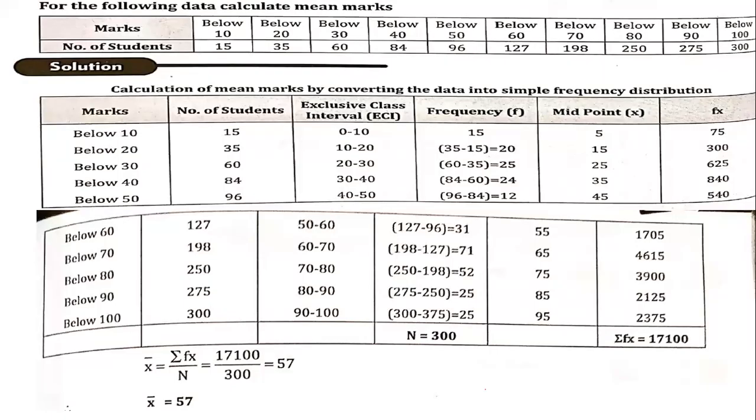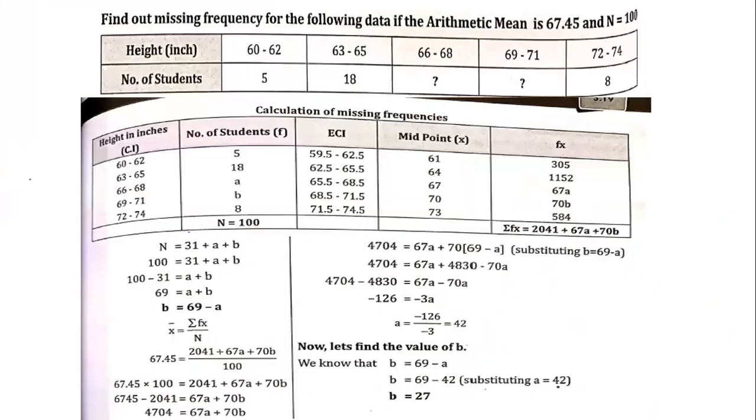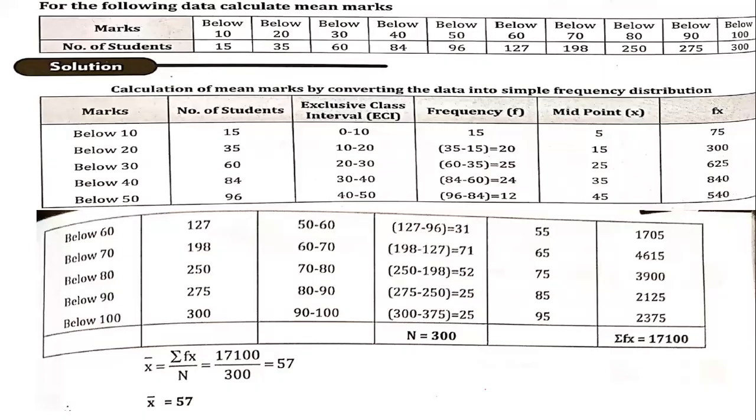Now for the following data, calculate the mean marks. So here we have numbers like this: below 10, 20, 30, 40, like that it goes on to below 100, and the number of students. This is an open end class interval, which has to be converted into closed end. So below 10, then we have below 20. That means we have a range here. Below 10 means we can assume it as 0 to 10. Below 20 can be assumed as 10 to 20, because we know the previous number is 10, the next number is 30, so the difference of the class interval should be 10.